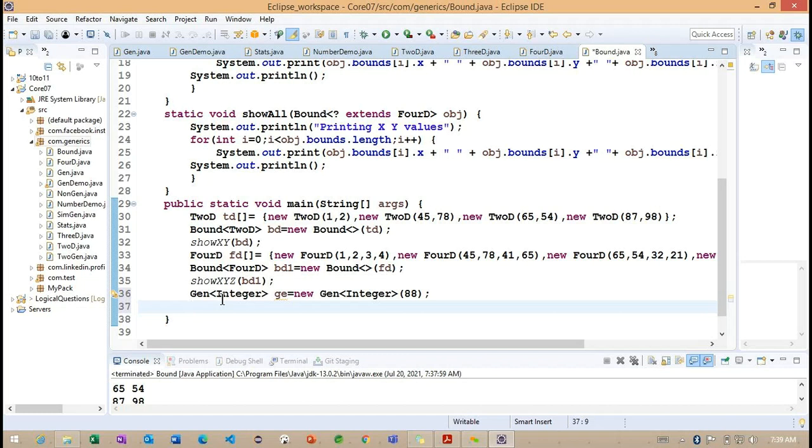After this, now what am I doing here? Here, we need to work with the bound class. This section of code I'm going to create here. Here, BD2. Instead of TD, I want to specify G. G is the reference of this particular Gen class, which is expecting an array type here. Now what can we do to create an array type here? To create an array type here, simply we can work like this.